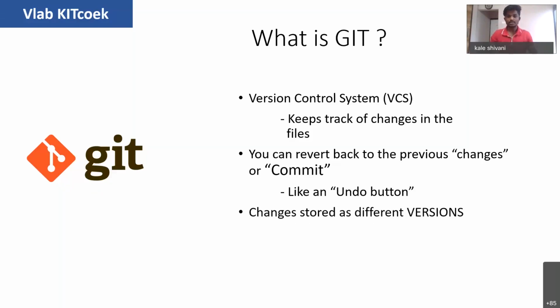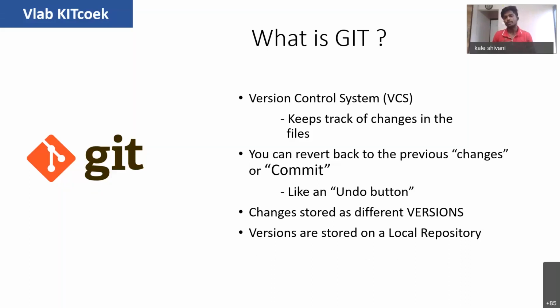So the changes are stored as different versions, as I said, and it allows you to manage your code when you are working with your commits too, right? These versions are stored in a local repository. When you're working with Git, it's called a local repository because you're not connected to the internet. That's the basic motive of Git.